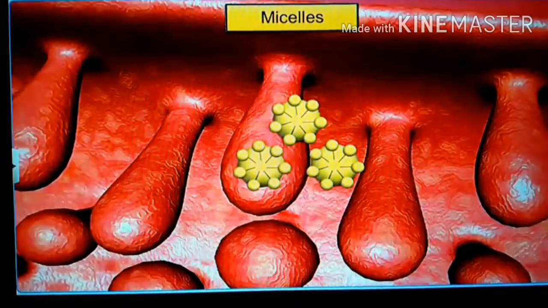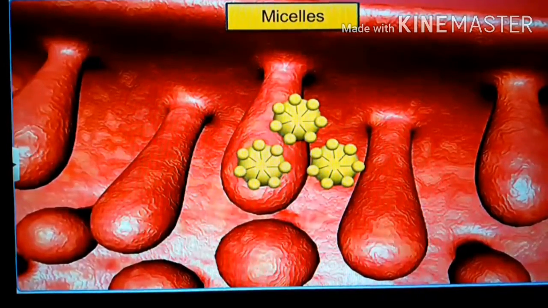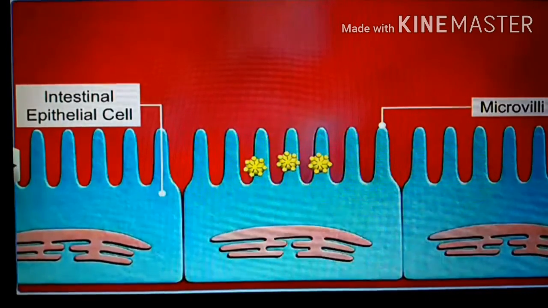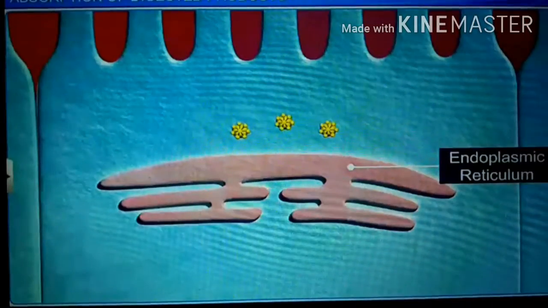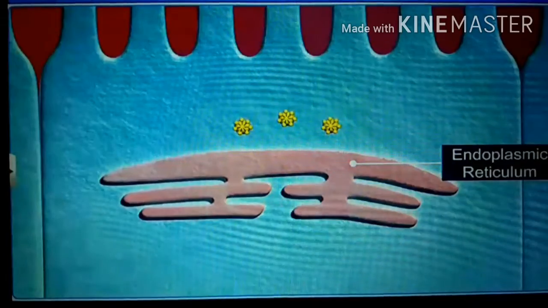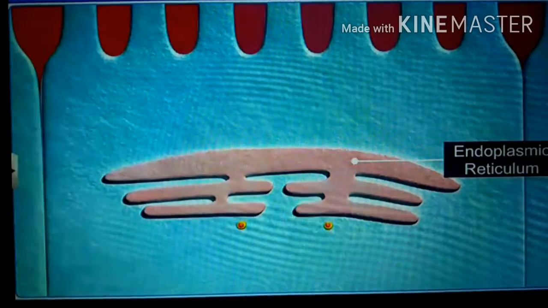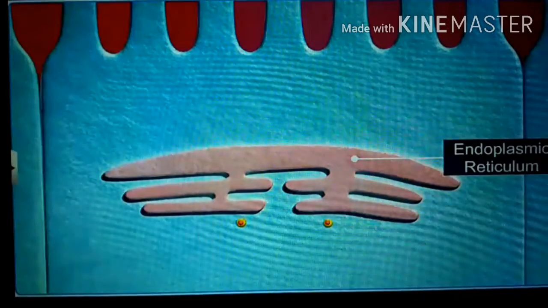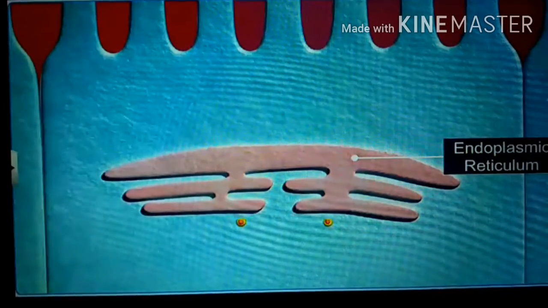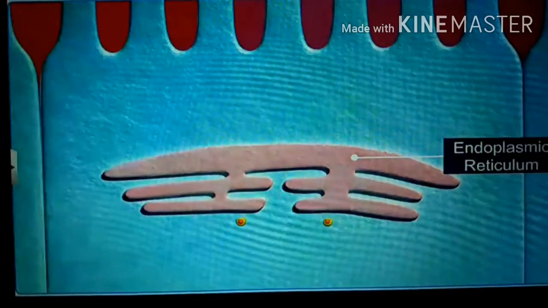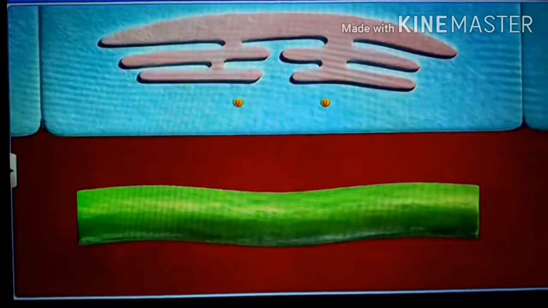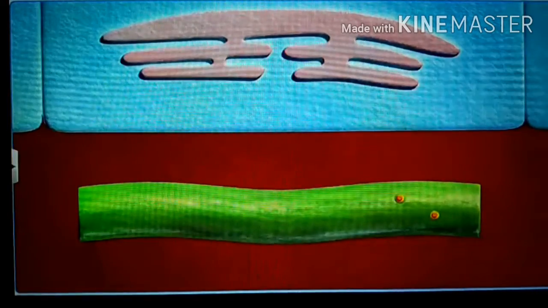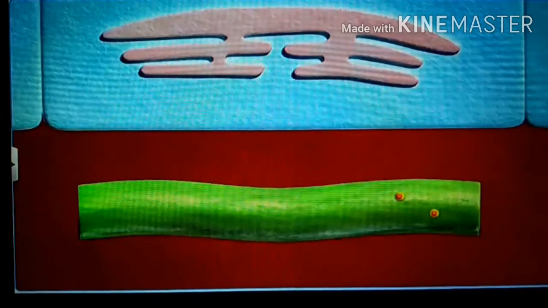Initially, bile salts work on the fat molecules and convert them into micelles. These micelles are easily transported through the intestinal mucosa and reach the endoplasmic reticulum. In the endoplasmic reticulum, these micelles are coated with proteins. Then these molecules are called chylomicrons, which are transported into the lymph vessels called lacteals. And these lacteals transport these molecules into the blood.